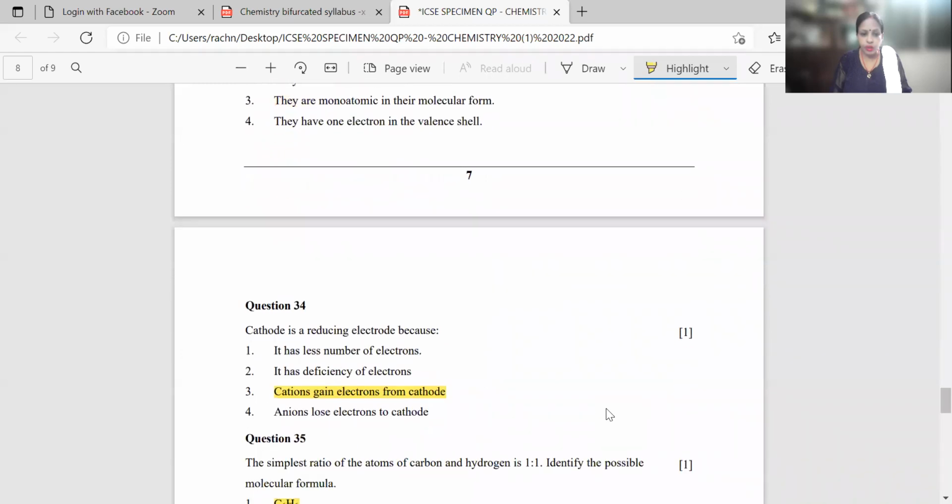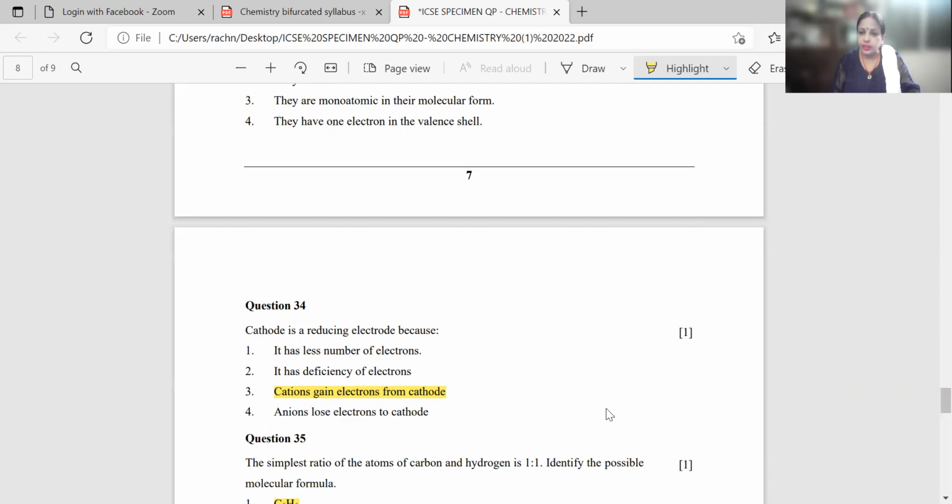Question number 34. Cathode is a reducing electrode because it has less number of electrons, it has deficiency of electrons, cations gain electrons from cathode, anions lose electrons to cathode. So cathode is a reducing electrode. Why? Because at cathode the reduction occurs.